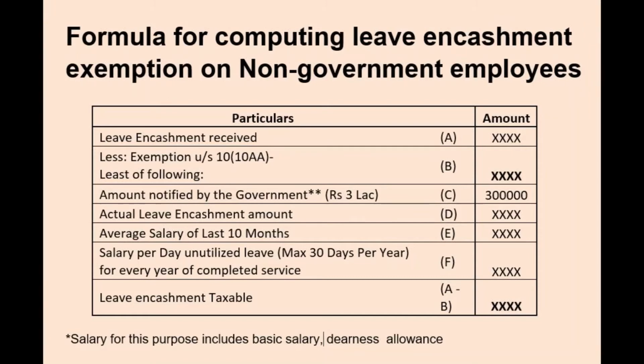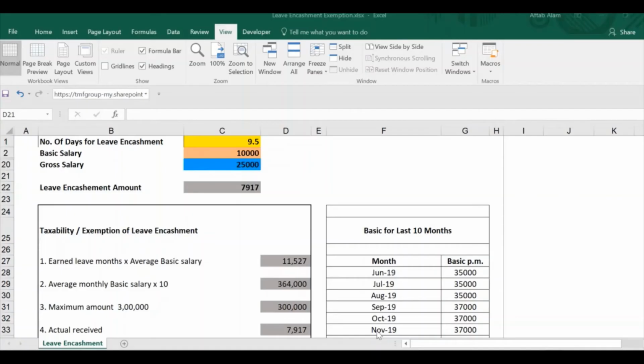Then we will find out the leave encashment taxable, which will be A minus B. A denotes leave encashment received and B denotes exemption under section 10(10)(aa), which is the least of the below C to F conditions. Here you can see the total number of leave encashment days is given as 9.5 days.